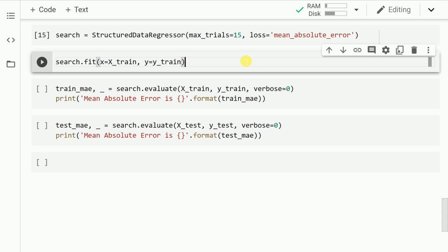Now that we've created an instance of the structured data regressor and saved that into a variable called search, let's go forward and train 15 deep learning models by passing in the xtrain and ytrain values.